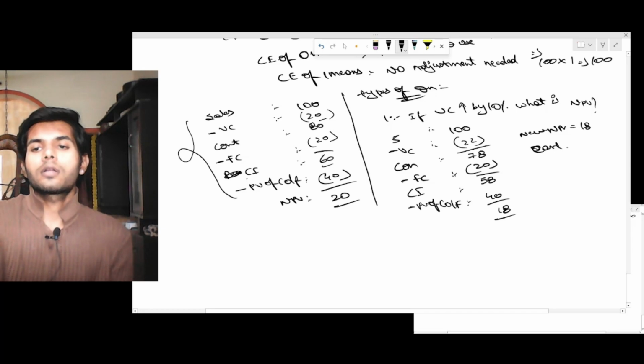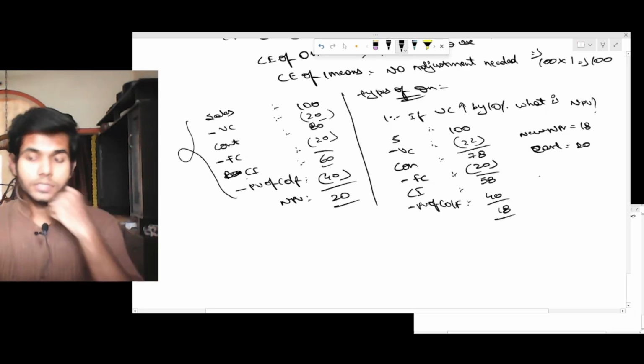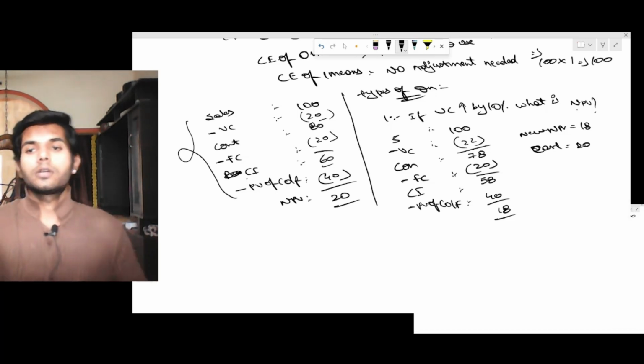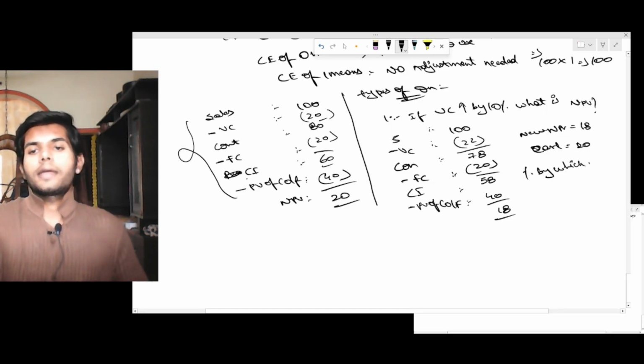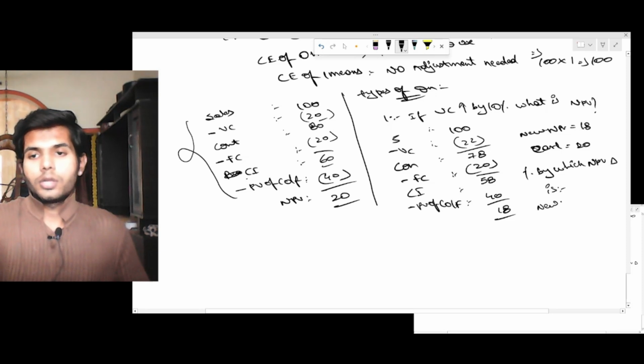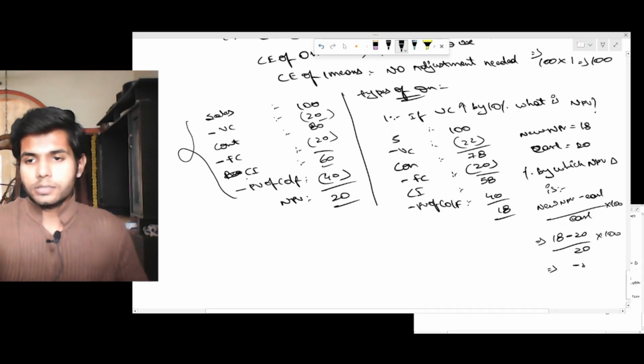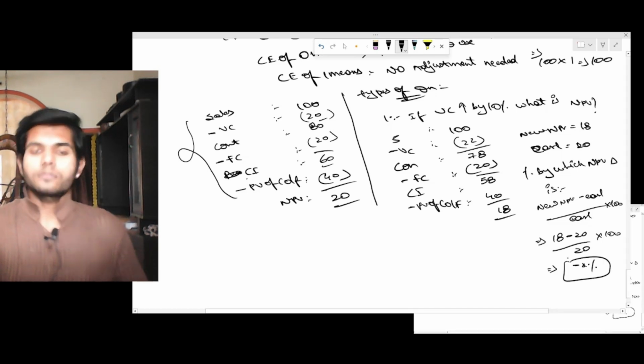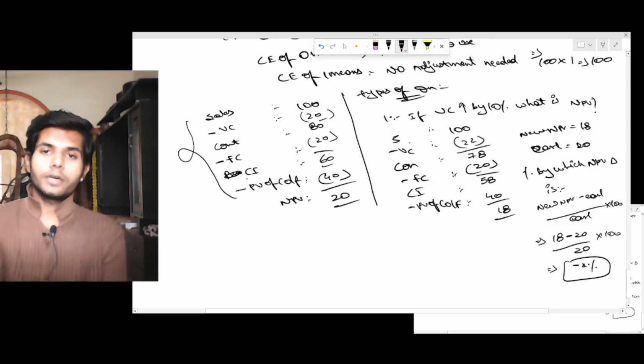Earlier it was 20. Now, with variable cost increased by 10%, what is the change in NPV that has occurred? By what percent has NPV changed? The percentage by which NPV changed is new NPV minus earlier NPV, divided by earlier NPV, into 100. What is the new? 18 minus 20, divided by 20, into 100. So this is the first type of question that would be asked.